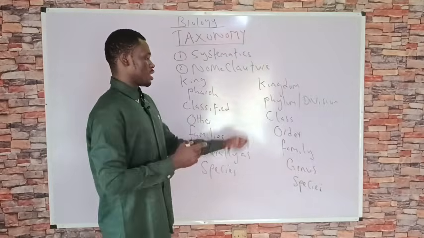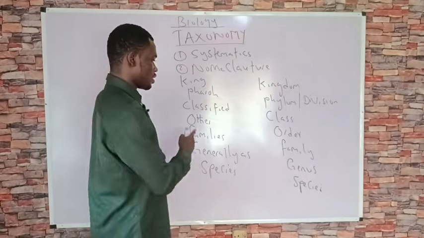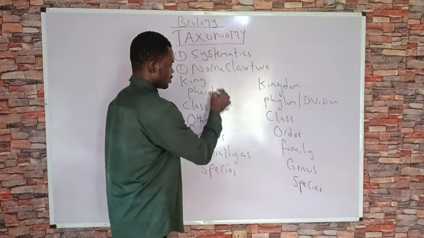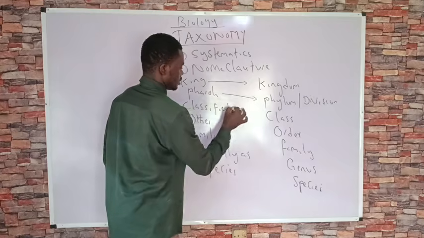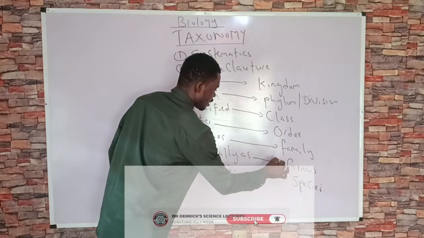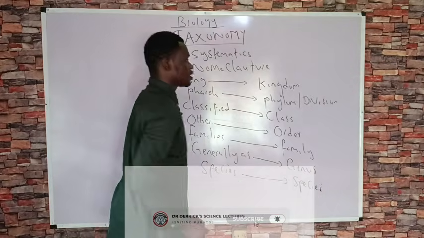So king for kingdom, pharaoh for phylum or division, classified for class, order, family, genus, and species. Very simple. So don't ever forget the major taxons in biology.